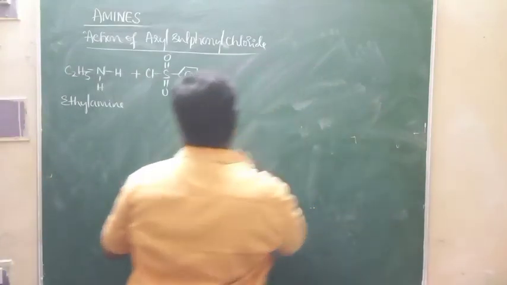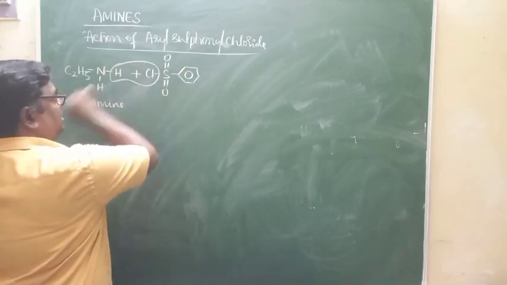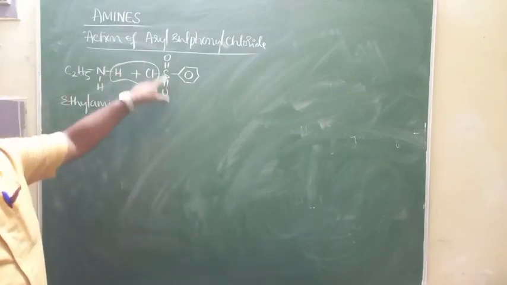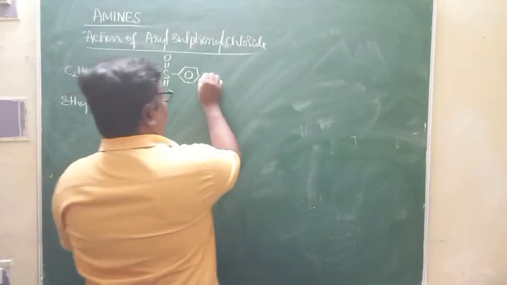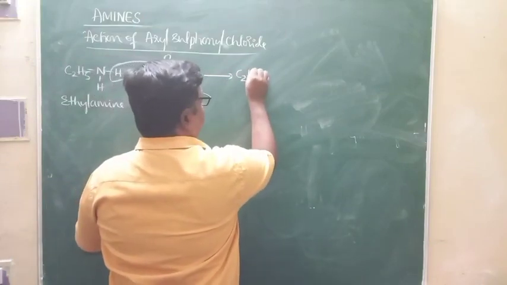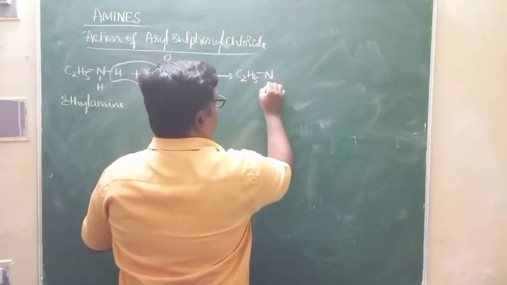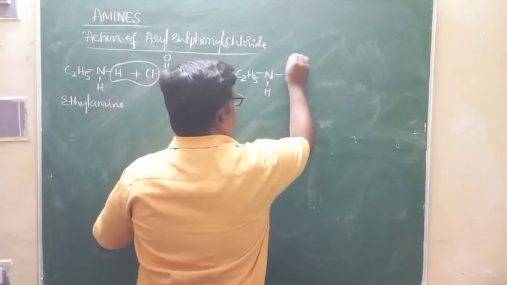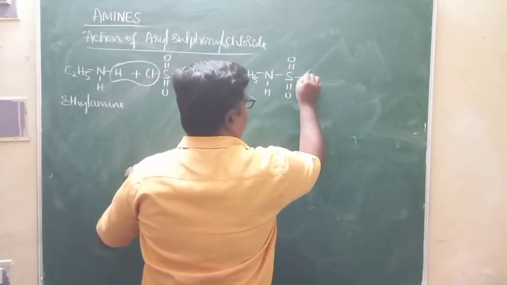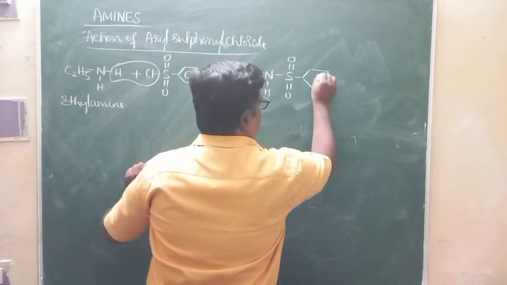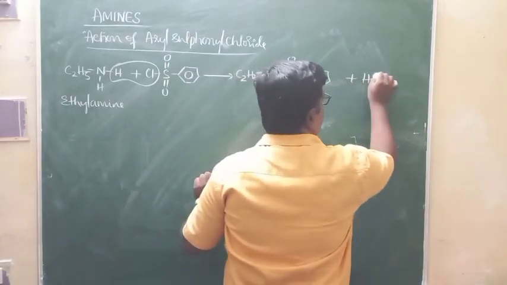Just observe the reaction here. Hydrogen is replaced by benzene sulfonyl group. That leads to C2H5 NH S double bond O, and of course benzene ring plus HCl.